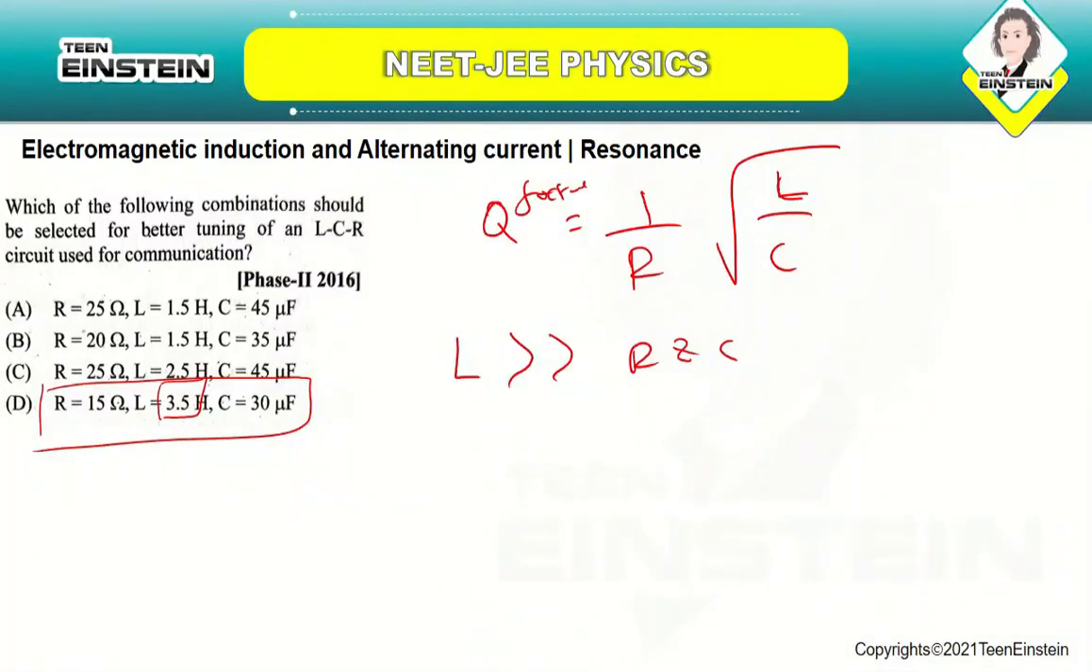Okay, so for better tuning, the quality factor of the circuit should be very high, and the quality factor is based on the formula of 1 by R into root of L by C. So since the quality factor is directly proportional to the inductance value, in these four options, if you see, the inductance value is very high for the fourth one. So the correct answer is the fourth one.